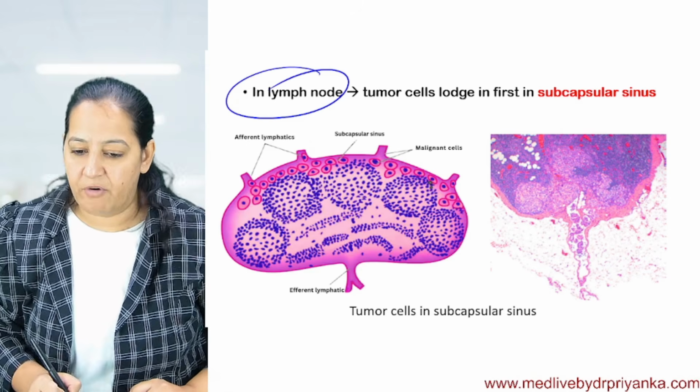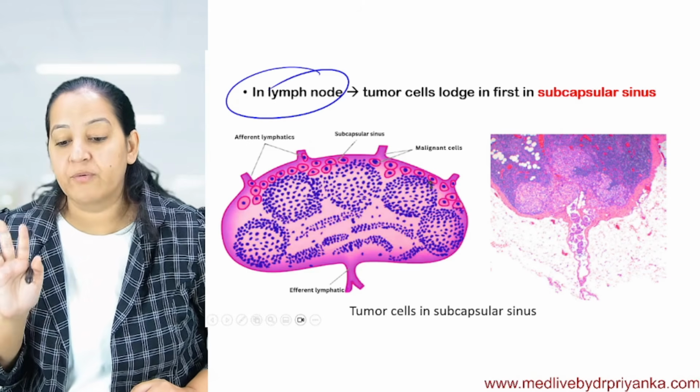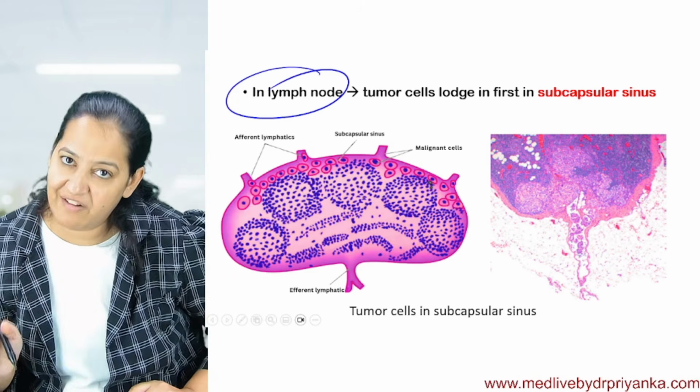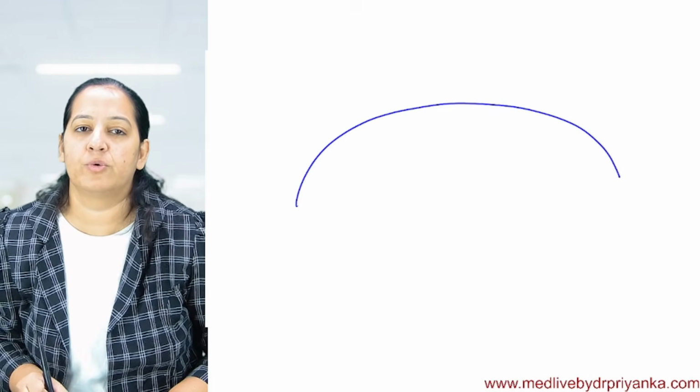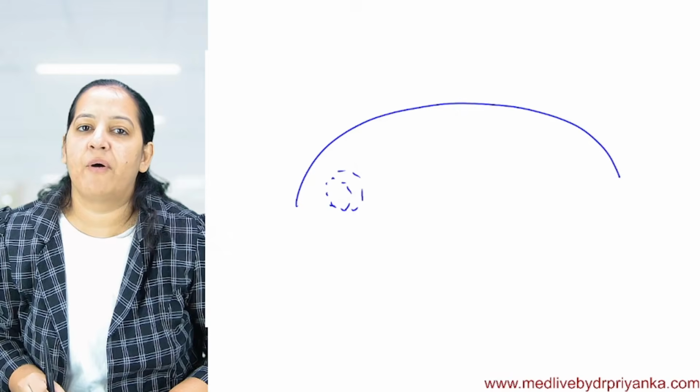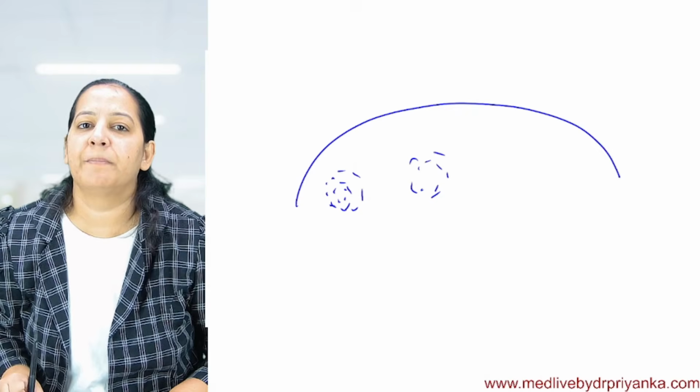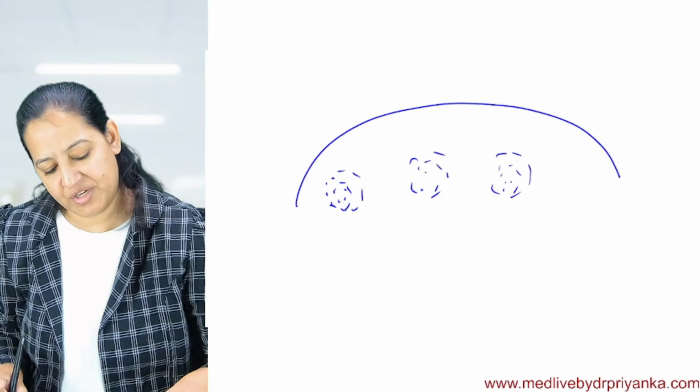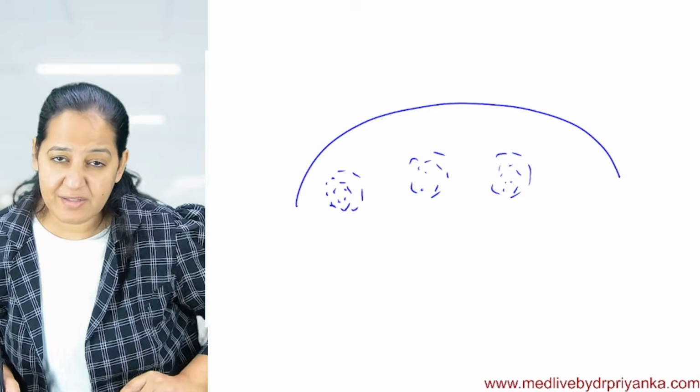Now, suppose the lymph node is involved. Suppose the first lymph node or multiple lymph nodes are involved. So, you know the structure of the lymph node. There is the capsule. This is the capsule. You can see there are follicles made up of lymphocytes like this. You know the structure; in embryology and histology, you have read the structure of the lymph node.